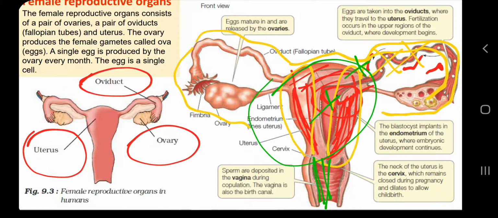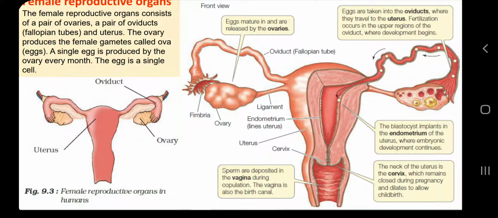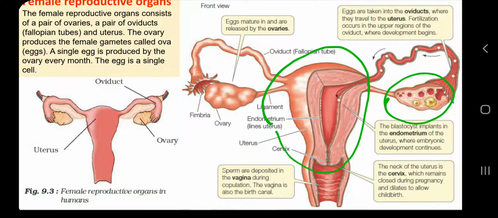This process is called menstruation. And there are some cyclic changes in the ovary in 1 month, and in the uterus also, during this process of making egg, releasing egg, then fertilization or not fertilization, and if not fertilization, then increasing the thickness of the uterus wall and then shedding it. It takes 1 month roughly, or 28 days. This cycle is called the ovarian cycle in the ovary, and the uterine cycle in the uterus, and the combined cyclic changes are called the menstrual cycle. And the coming out of the uterine lining along with blood is called menstruation.